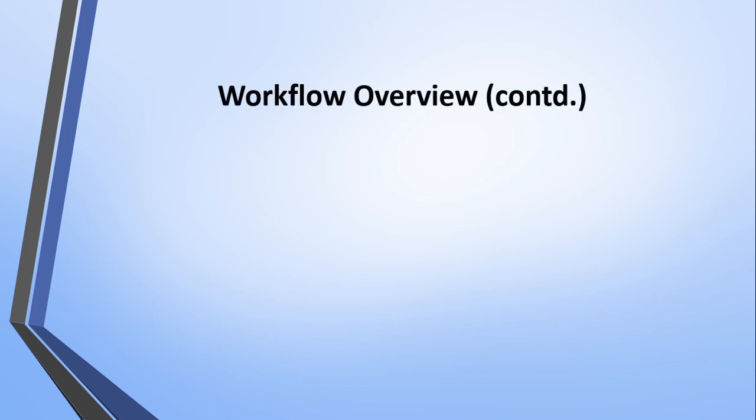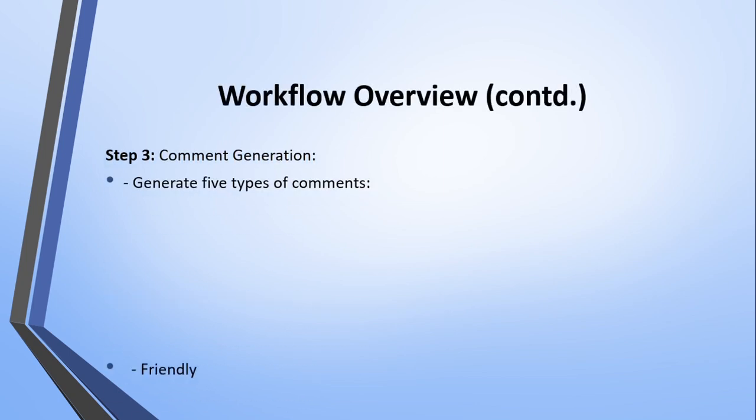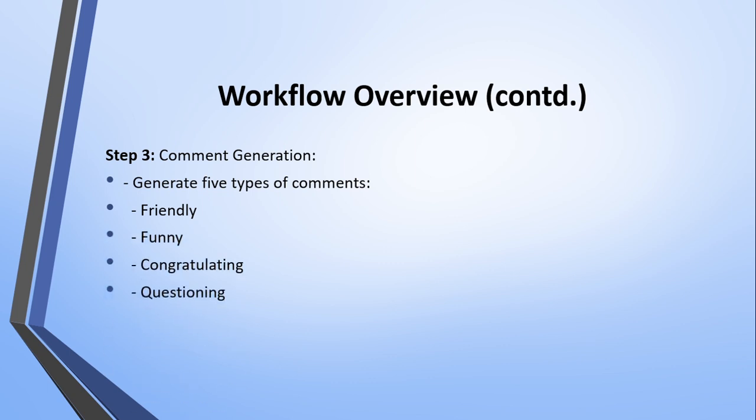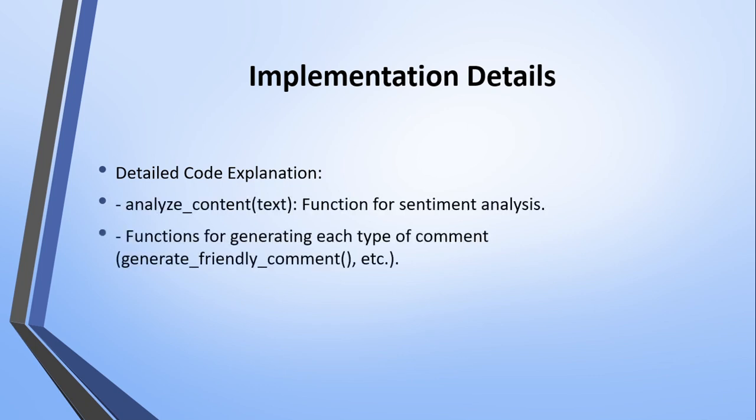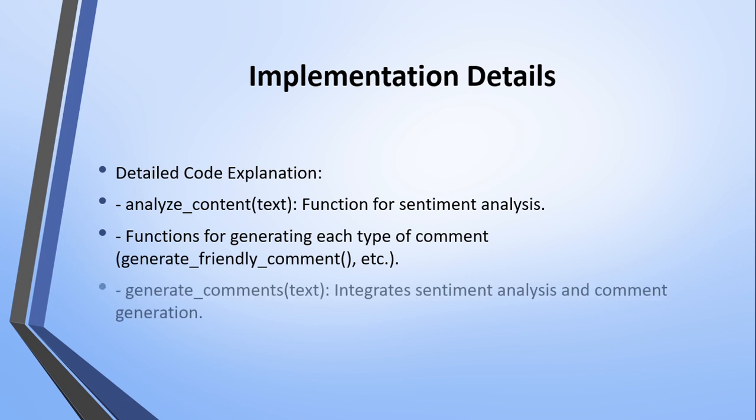The third step involves comment generation. We generate 5 types of comments: friendly, funny, congratulatory, questioning, and disagreement using predefined templates and random selection. Now, let's dive into the implementation details. Our function analyze content performs sentiment analysis, and we have specific functions for generating each type of comment. The generate comment function integrates sentiment analysis and comment generation seamlessly.